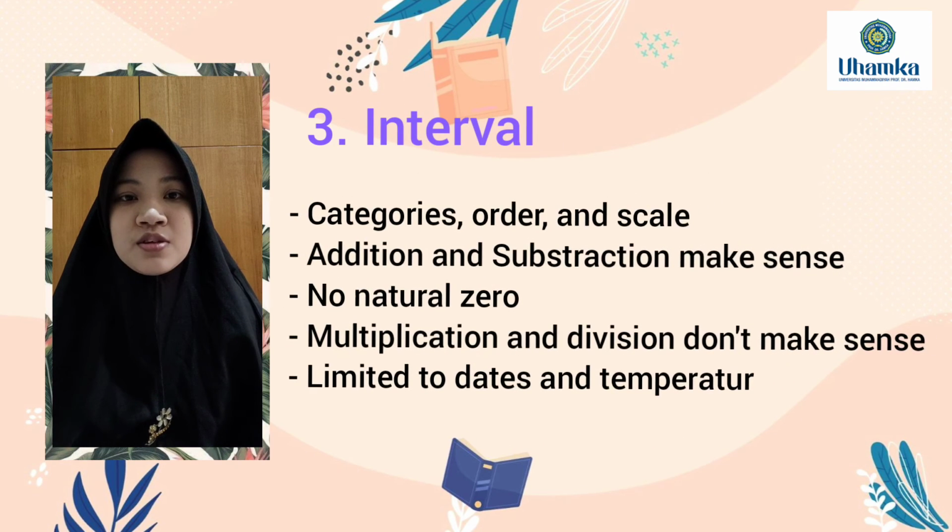The next is interval. Interval data have categories and order, but they also have scale. The addition and subtraction make sense. There is no natural zero. Also, multiplication and division don't make sense. Interval data is limited to dates and temperature. It's just dates and temperature.